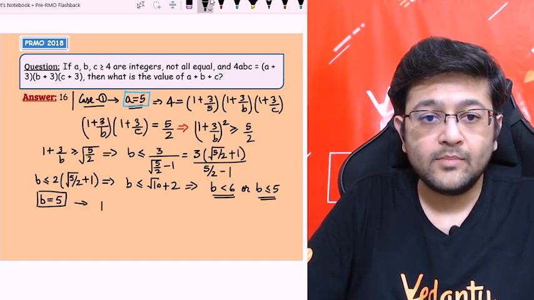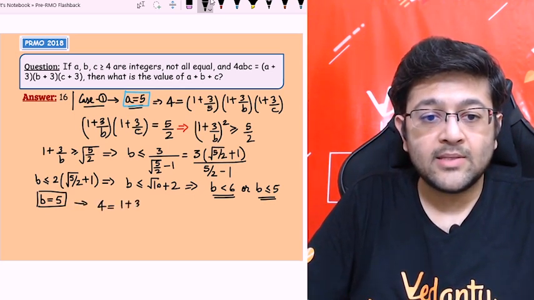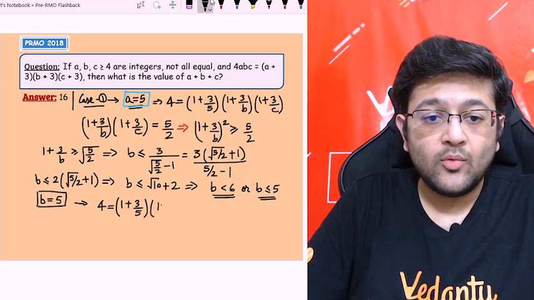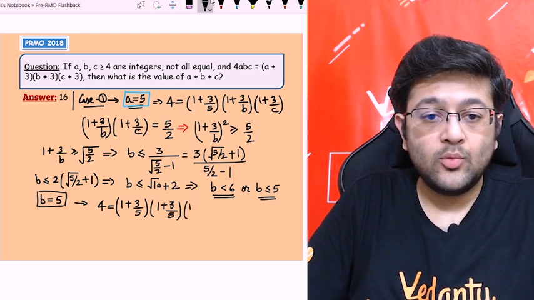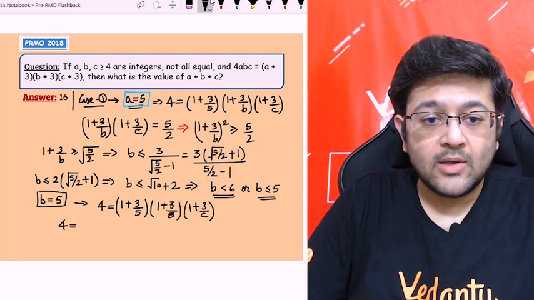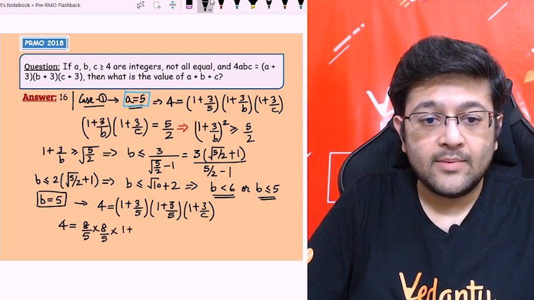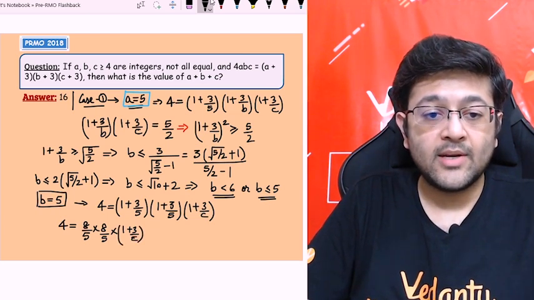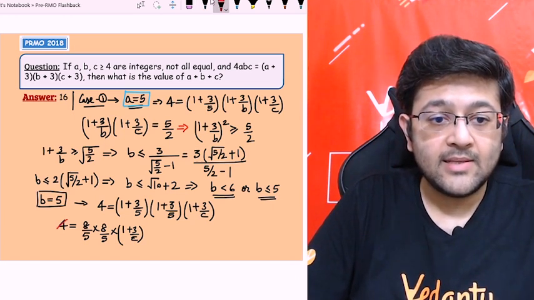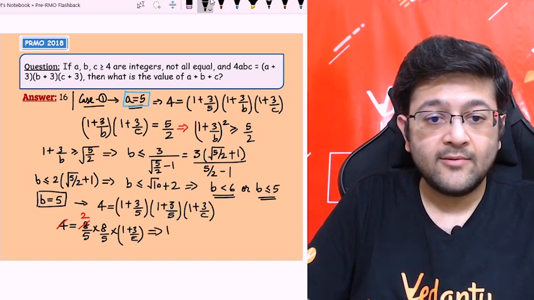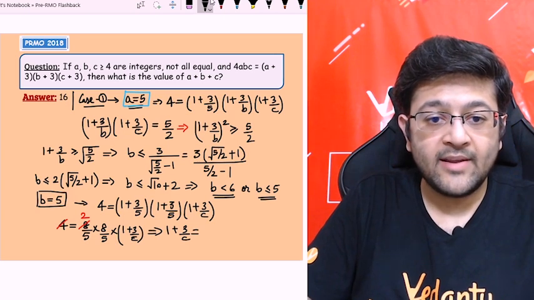Let's put it. So 4 is equal to 1 plus 3 by 5. Okay, or you can do one more thing. Okay, this is better. Into 1 plus 3 by 5 into 1 plus 3 by c. So as you can see, let's solve it. 4 is equal to 8 by 5 into 8 by 5 into 1 plus 3 by c. We have to check if c is an integer or not, greater than 4. So let's see. 4 will cancel this 8 with 2. Okay, so let's multiply it on that side. We'll get 1 plus 3 by c is equal to 25 by 16.